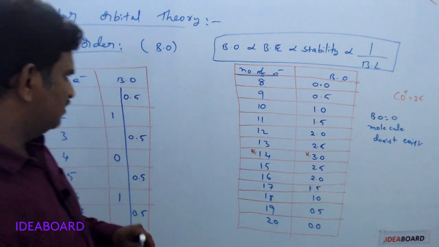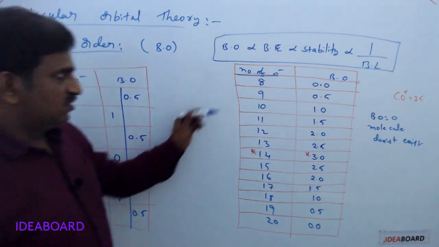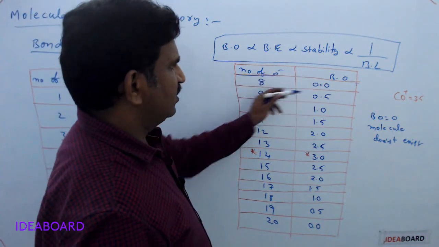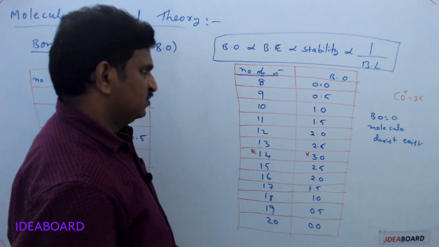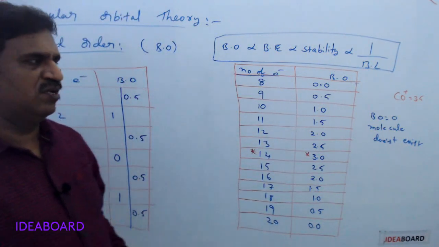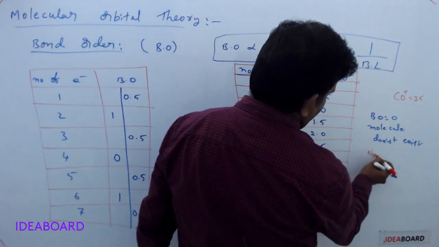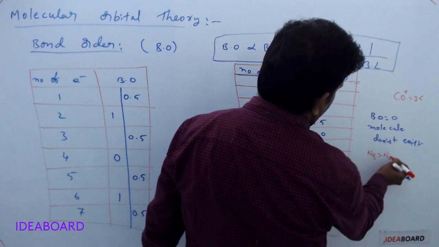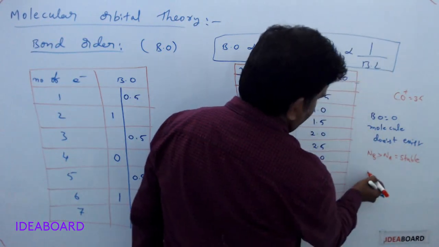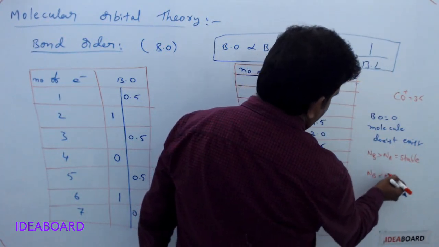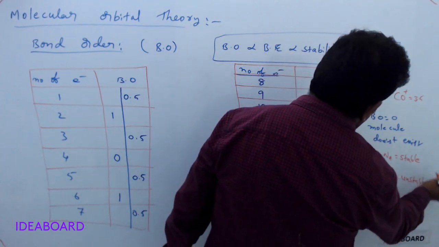Sometimes I gave 0. Here the Be2 molecule doesn't exist. This is 0.0 I gave, the molecule doesn't exist. Here also I gave 0, the molecule doesn't exist. So whenever we have 0, the molecule doesn't exist. Okay, and if the Nb value, bonding electrons, is more than anti-bonding electrons, then the molecule is stable. If bonding electrons are less than anti-bonding electrons, it is unstable. It is already given. Please remember once again.